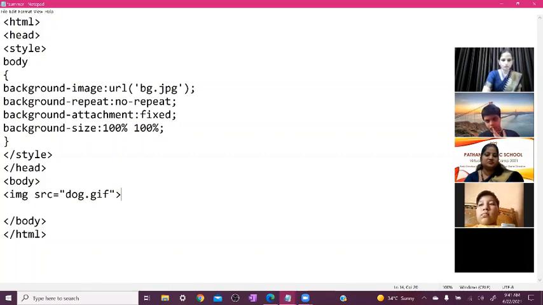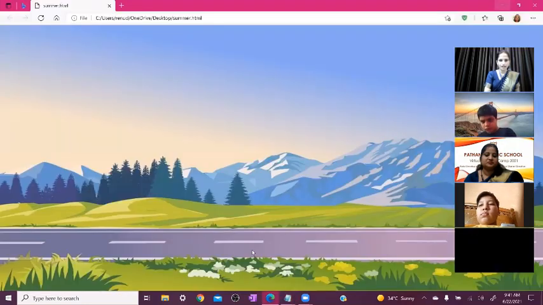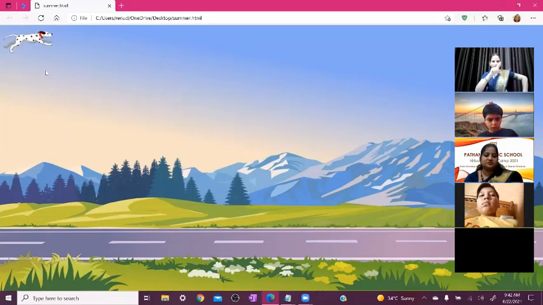You can save it again, click on the file menu and click on save, then minimize it and refresh it here. Now you can see the dog is moving on our screen. Visible for everyone? One dog is moving on our screen, but our dog is not moving on our road. We want our dog to move on the road. So how do we set it?